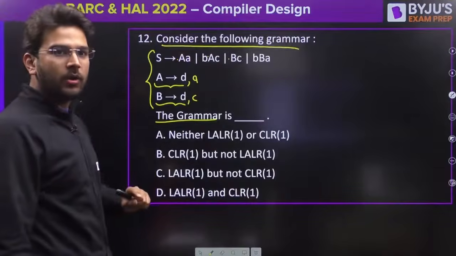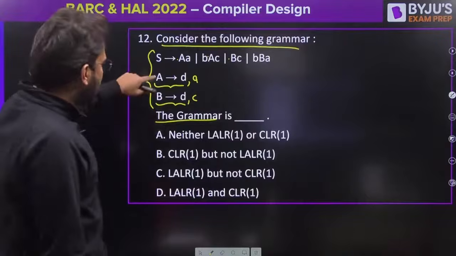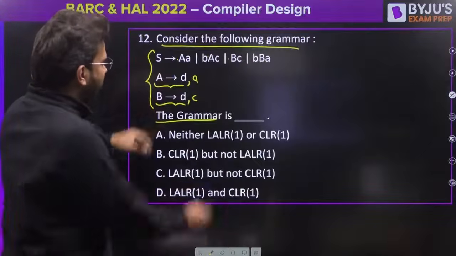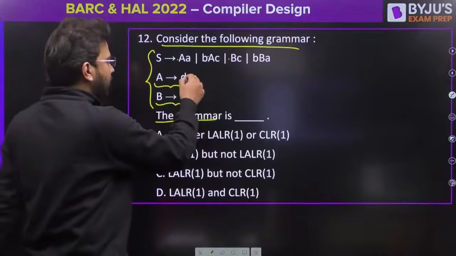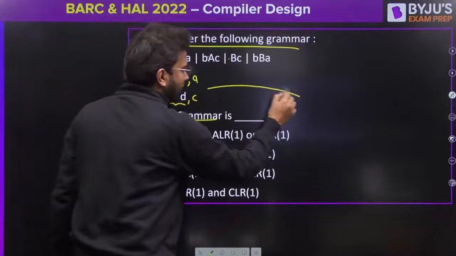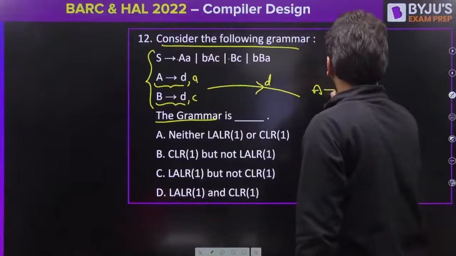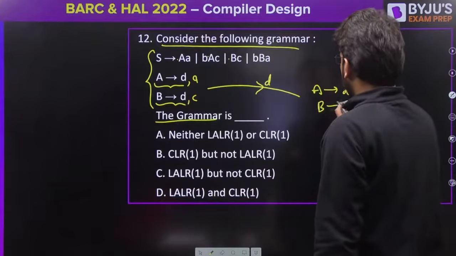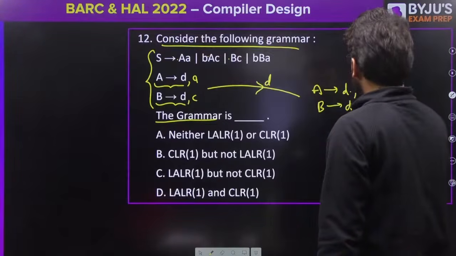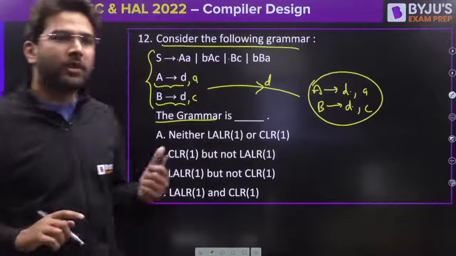Now, if you see here, in just the first state, there will be two reduce items on D. So you will be having A derives D dot A, and here also B derives D dot C. This is going to be one of the states.